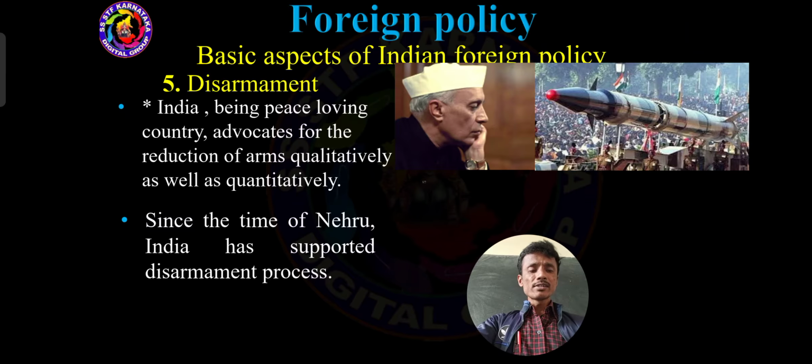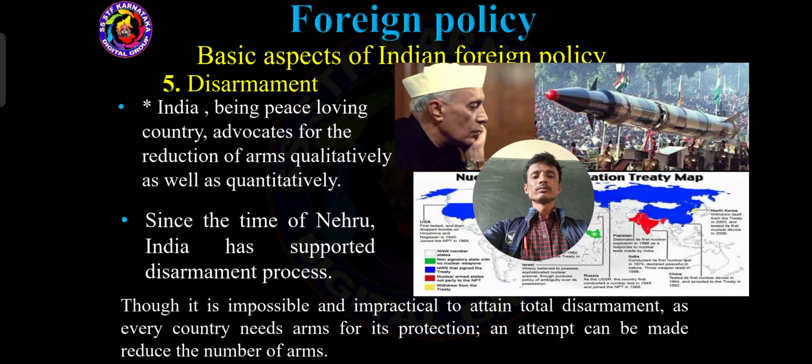So after the independence, Jawaharlal Nehru, the Prime Minister of our Indian country, supported the disarmament process. It means elimination of arms step by step. So that is what we should consider for the disarmament process. It is impossible and impractical to attain total disarmament, because every country needs arms for their self protection.